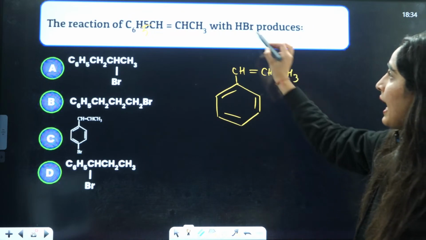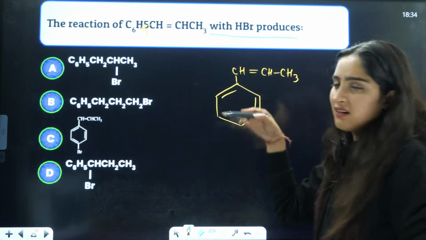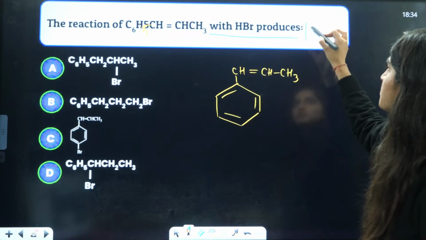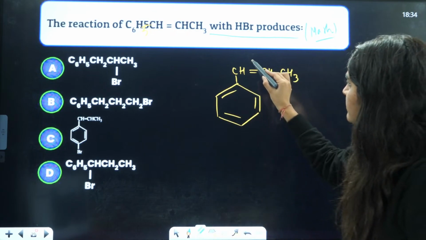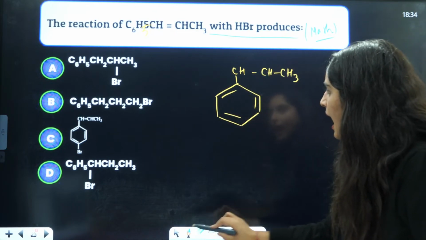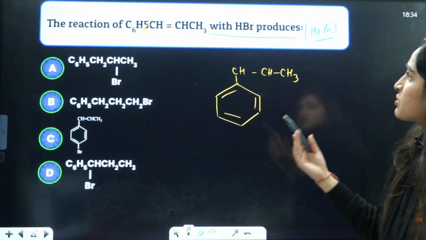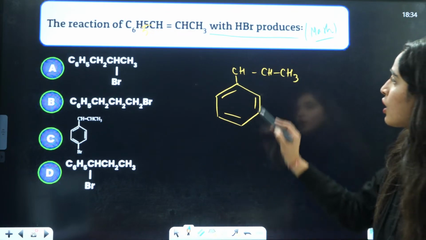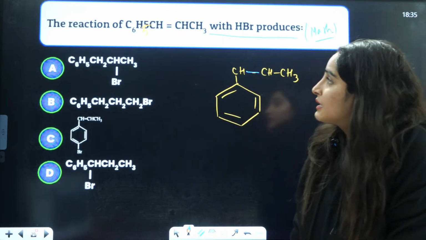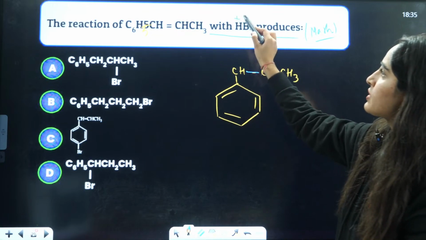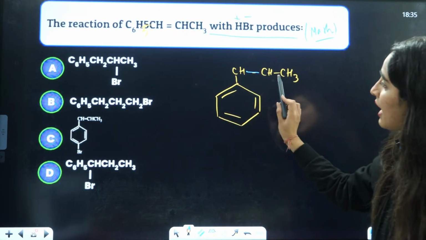So here HBr will produce. Basically, here they have not given any peroxide, so that means the Markovnikov rule we will apply here. Markovnikov rule means this pi bond will break and hydrogens, this is also CH, this is also CH. So, ma'am, where will you apply the negative part? This is positive, this is negative. Br will be applied on which side? Both are having the same.